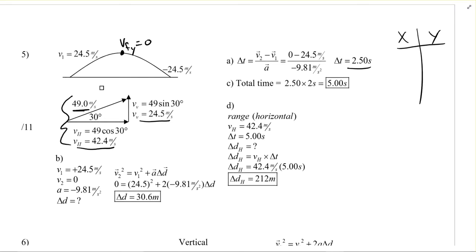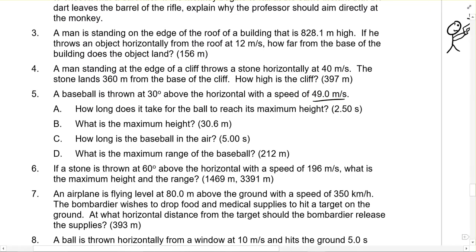So part C, I'm kind of skipping ahead though, it's just 2 times that, right? You just go twice that speed. Part B, what did part B say? What was the maximum height? So dy.